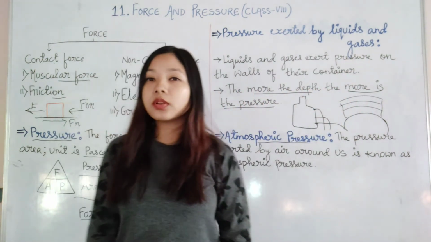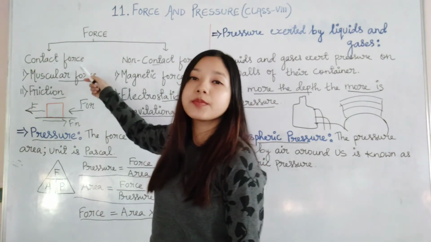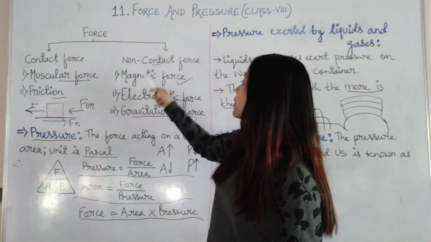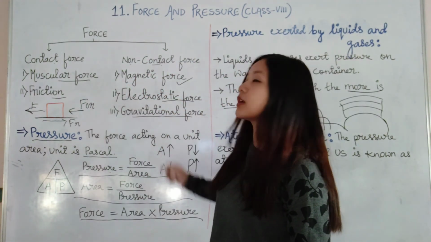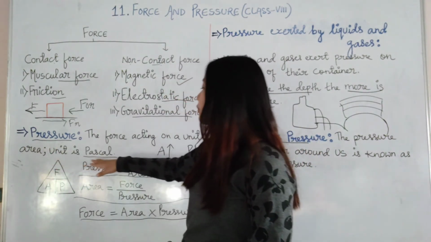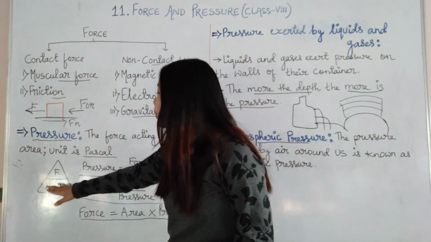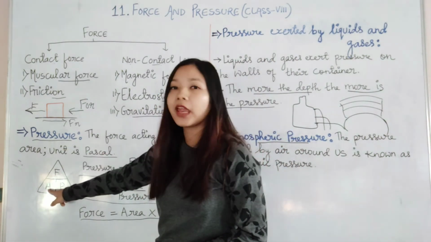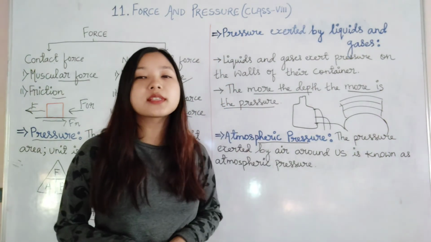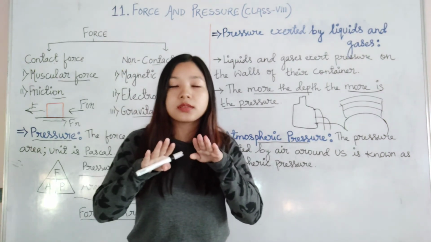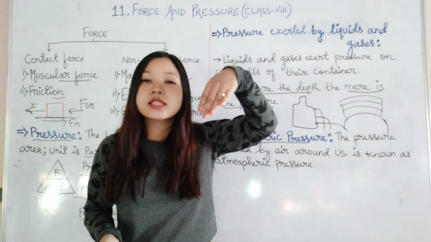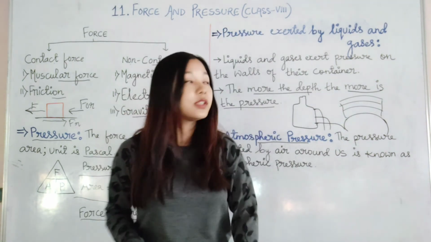I hope you have understood all this chapter. Here we have discussed the types of force, contact force like muscular and frictional force, non-contact force like magnetic force, electrostatic force and gravitational force. Then we have discussed pressure. We have discussed the unit of pressure, that is Pascal, and the formula to find out the value of force, area as well as pressure. Then pressure exerted by liquids and gases, how they exert pressure downwards as well as sideways, and the pressure in liquids and gases increases as we go deep.